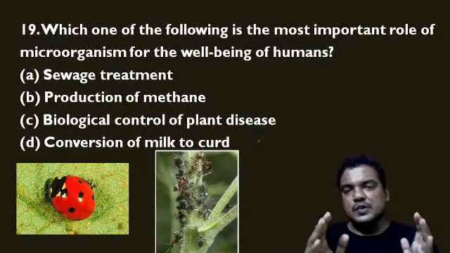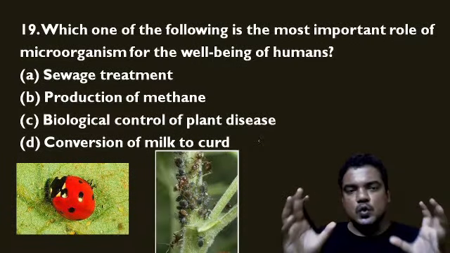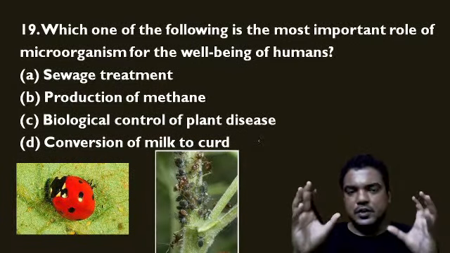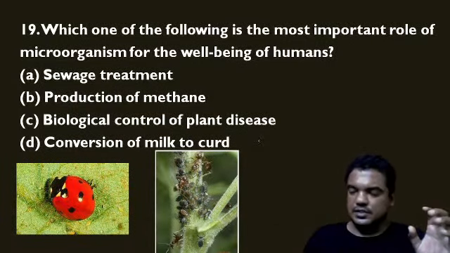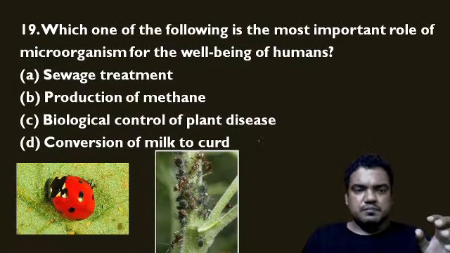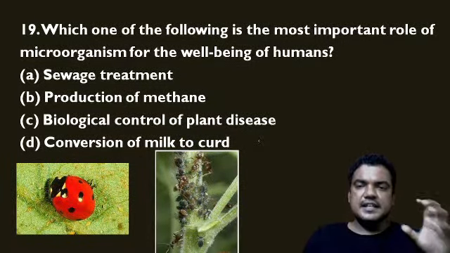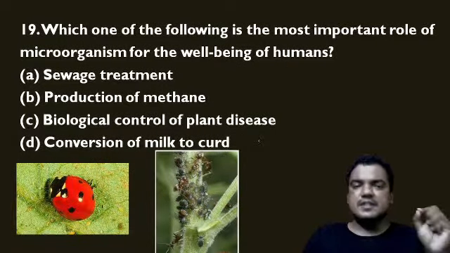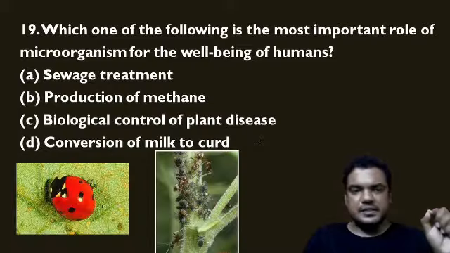Which one of the following is the most important role of microbes for the well-being of humans? So here they have given four statements. In these four statements, we have to identify the important role of microbes in the well-being of humans.